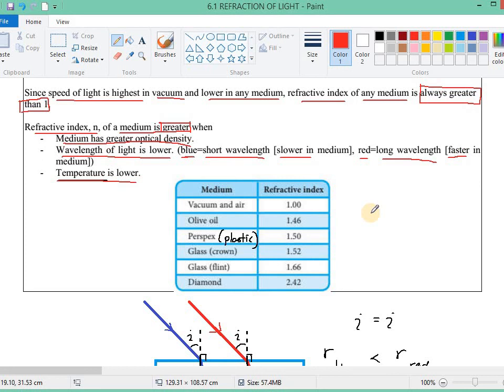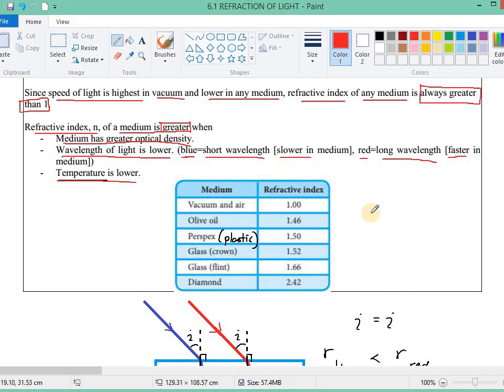Glass is 1.5. Crown glass is 1.52 and flint glass is 1.66. They are both glass, but they are different types of glass. Diamond is 2.42. Actually, diamond has the highest refractive index in nature. I want to stress that: the highest refractive index in nature.